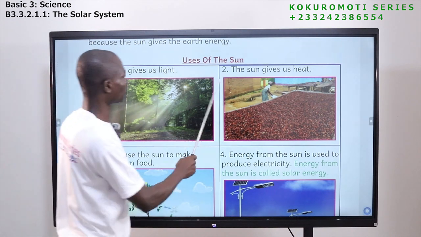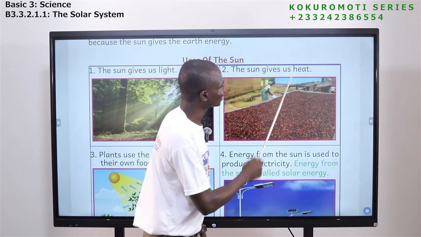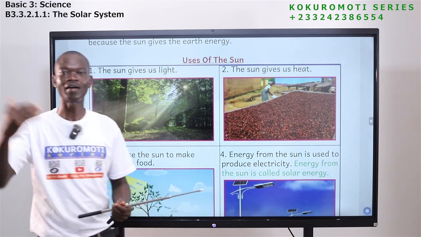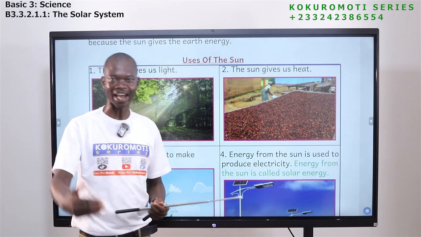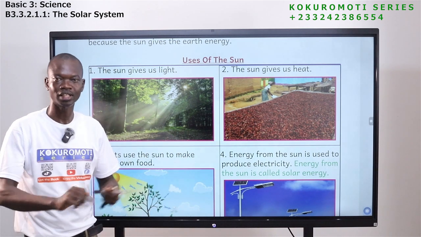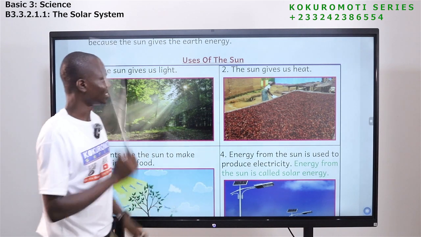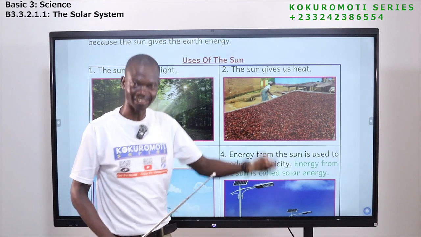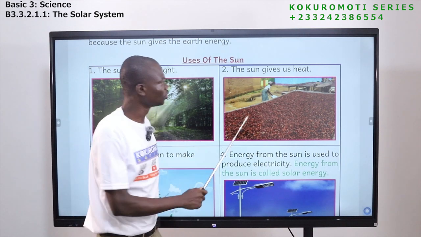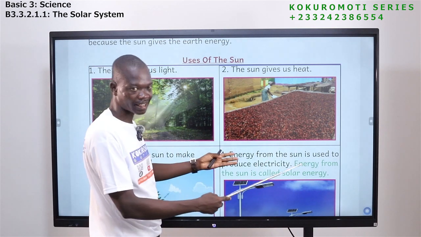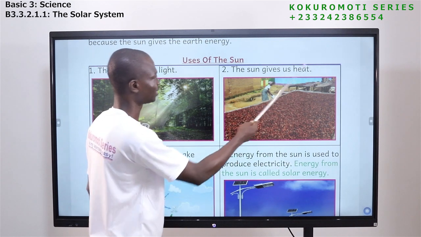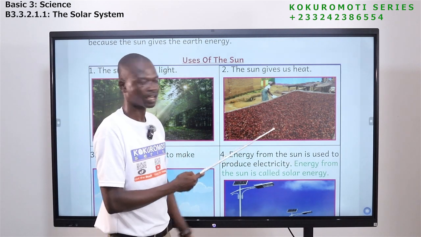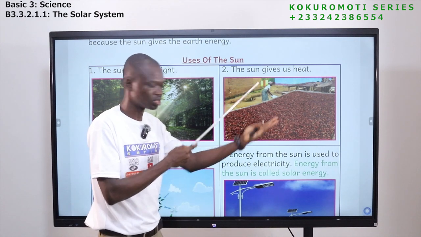So the sun gives us light. The second one, the sun gives us heat. During daytime, we wash our clothes and dry them. The sun dries them for us because the sun produces heat. So we use the sun for drying because it gives heat. Look at the cocoa. The woman is drying her cocoa using the sun.